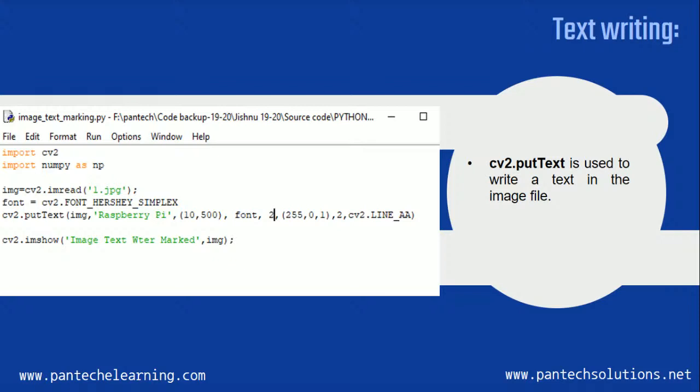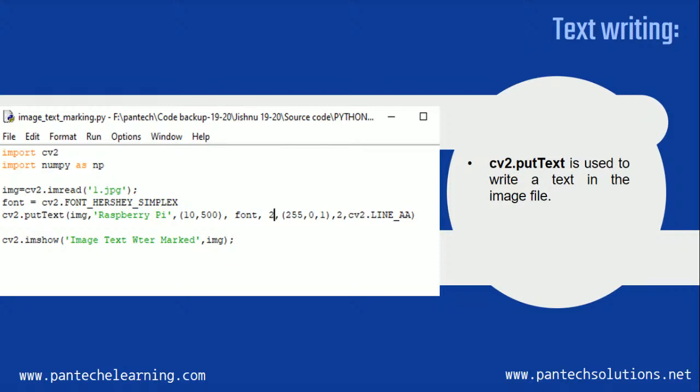So next, this is an important thing, watermarking or writing a text inside an image. For that purpose, first we have to read an image, and here I have applied the font Hershey Simplex, that is the font style which I have given. The function for writing a text inside an image is cv2.putText. Within brackets I will be calling the image in which I have to write the particular thing. The content that is written on the image is Raspberry Pi, which is given as a string,